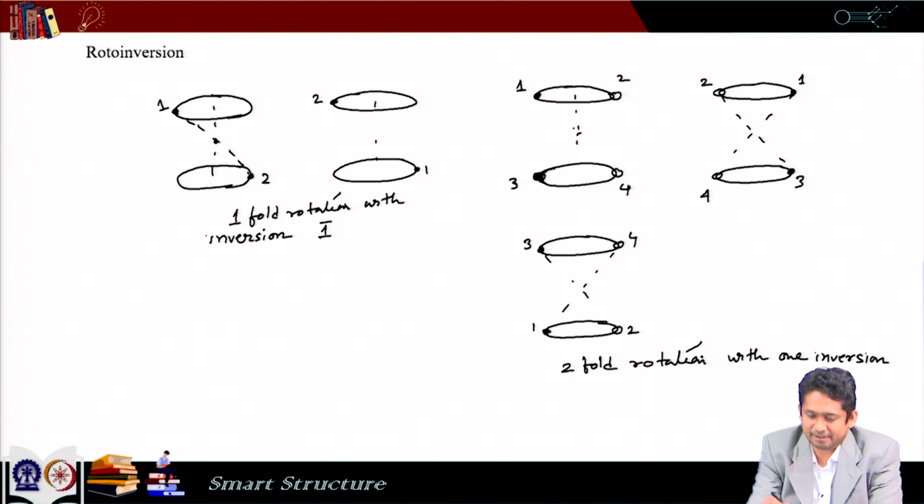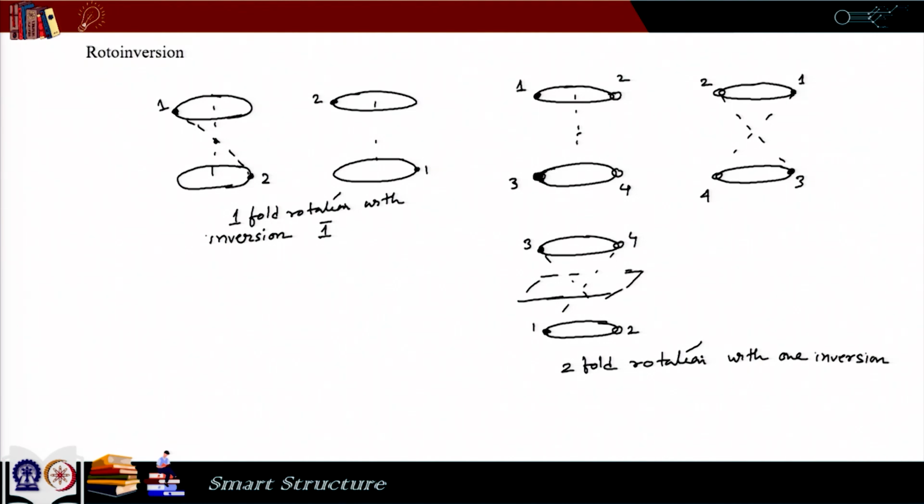So, if we put a plane here, maybe, and with respect to this we can see that these two are mirror images of these two, which means we could have avoided the rotation and inversion just by doing the reflection also. So, it is equivalent to reflection. Now, here the axis of rotation is vertical and the plane of reflection is horizontal, which means the plane of reflection is perpendicular to the axis of rotation.